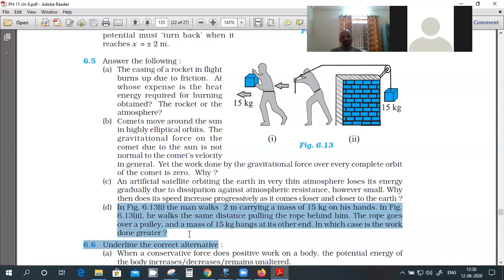In the first case, what is the change in energy? Sir, is the answer the first case, which is greater? First case work done is more, is it? No, sir, it is less.